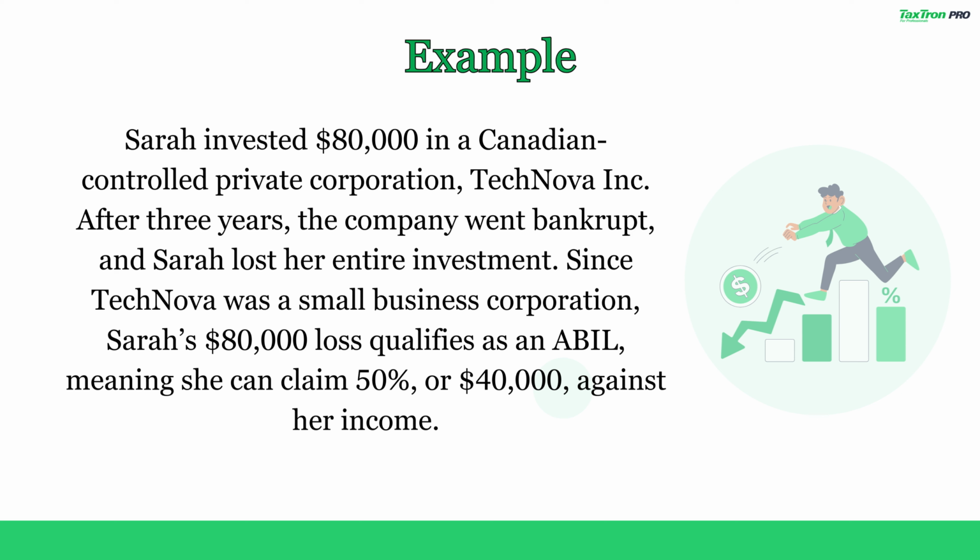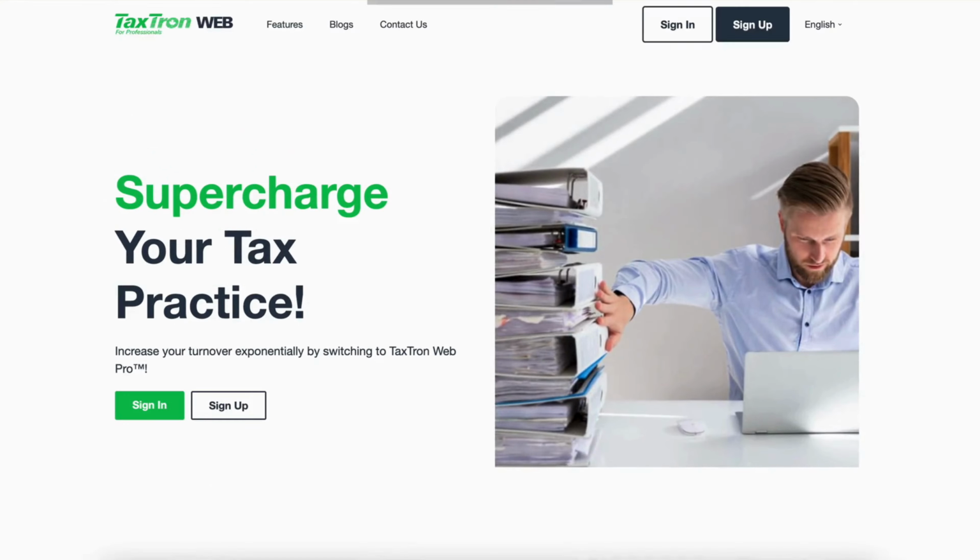Sarah invested $80,000 in a Canadian-controlled private corporation, Technova Incorporated. After 3 years, the company went bankrupt, and Sarah lost her entire investment. Since Technova was a small business corporation, Sarah's $80,000 loss qualifies as an ABL, meaning she can claim 50%, or $40,000, against her income. Now, let's enter it in the tax return.